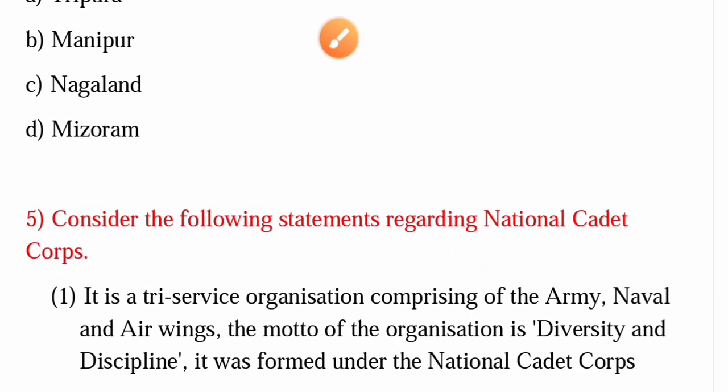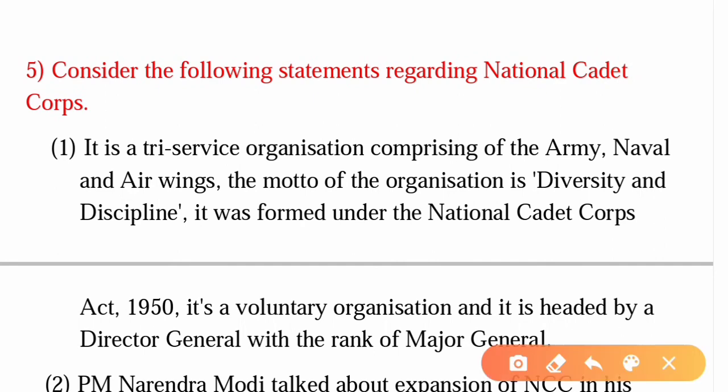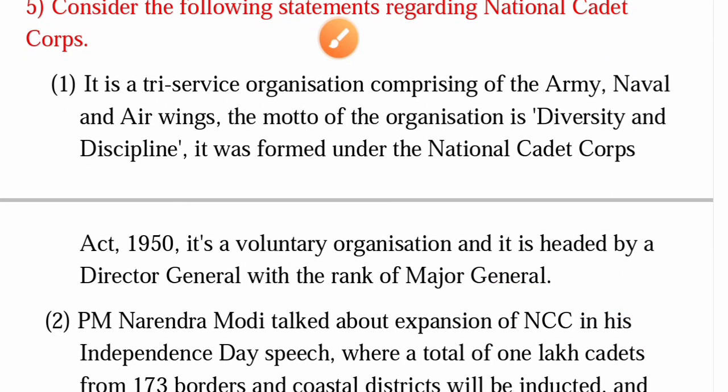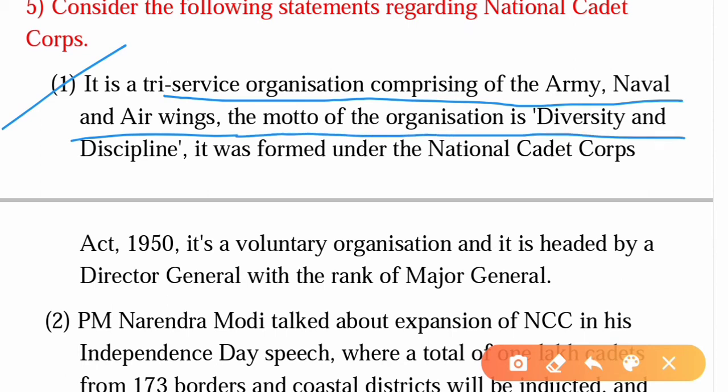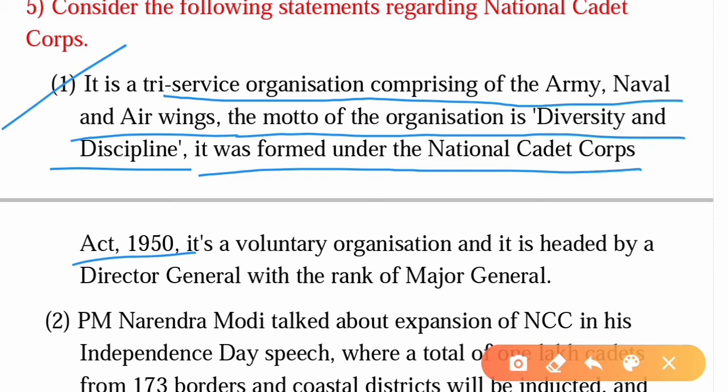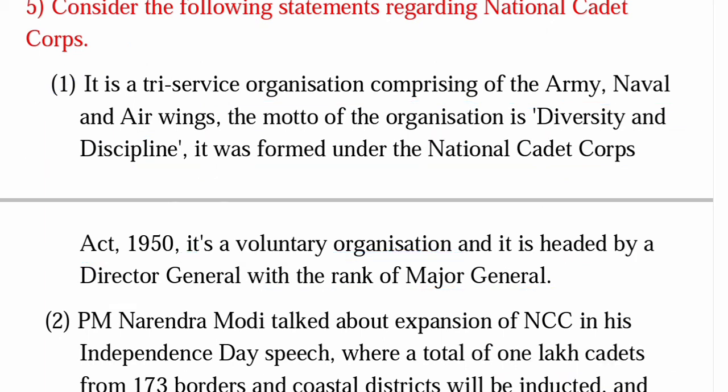All right. The fifth question is: consider the following statements regarding National Cadet Corps. The first statement is it is a tri-service organization comprising of Army, Naval and Air Wings. The motto of the organization is diversity and discipline. It was formed under the National Cadet Corps Act 1950, and it is a voluntary organization, and it is headed by a Director General with the rank of Major General.